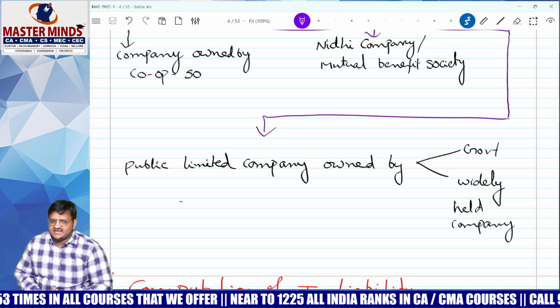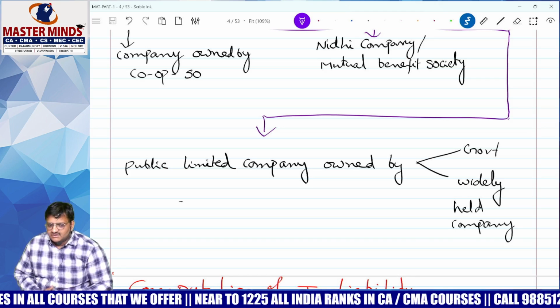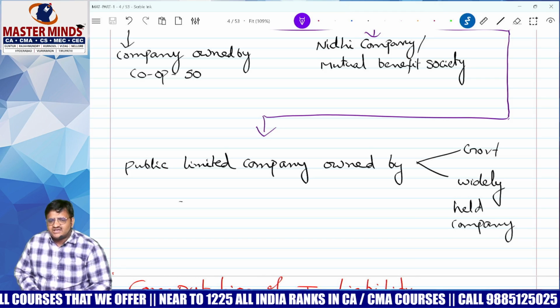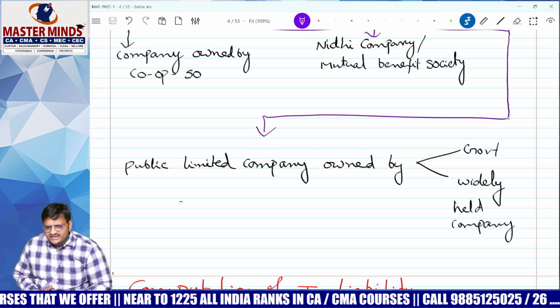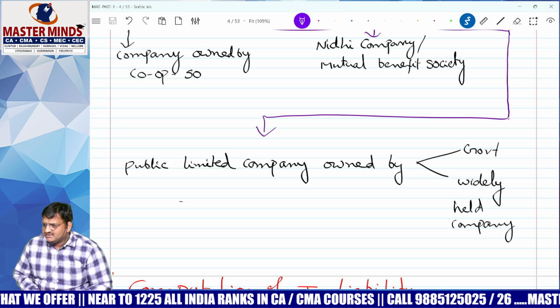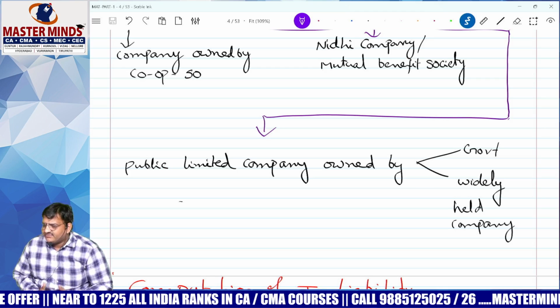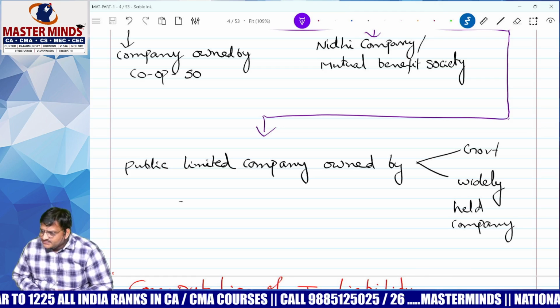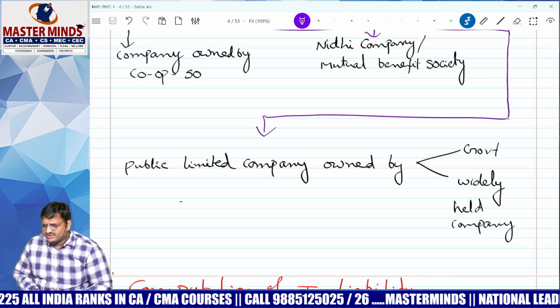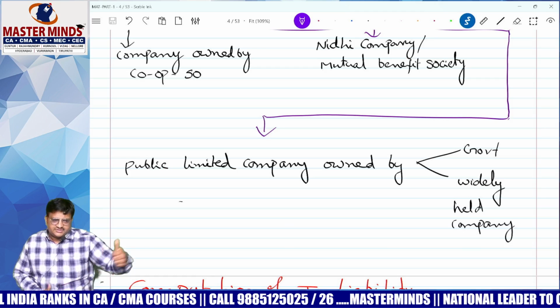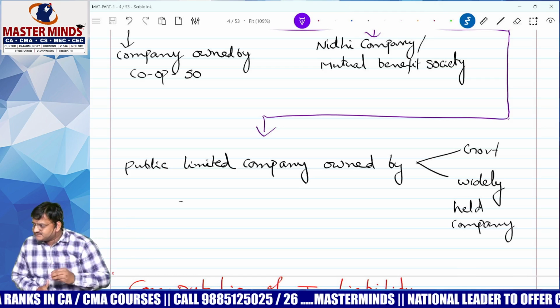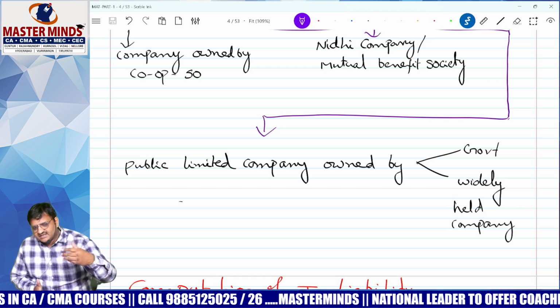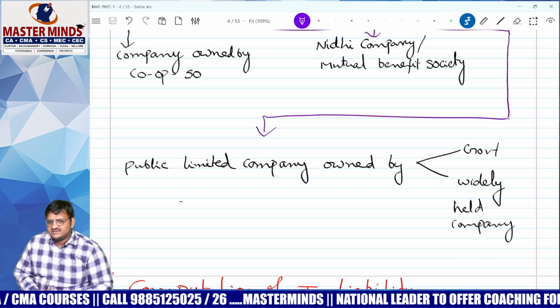What is widely held? If you memorize it by heart, there is no use. I already told you with one worst example: a public toilet. Anybody can freely come and go. Correct? Section 8 company: service motive, profit oriented or non-profit? Non-profit. Section 8, widely held. Anybody can come and go. Next one, listed.